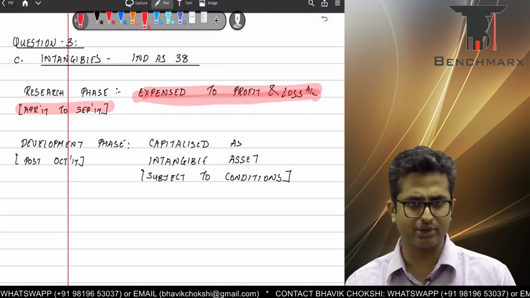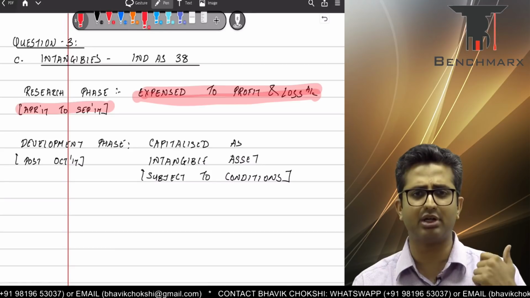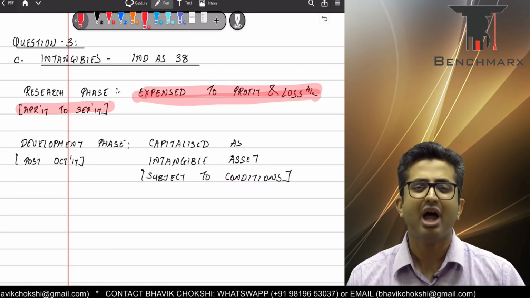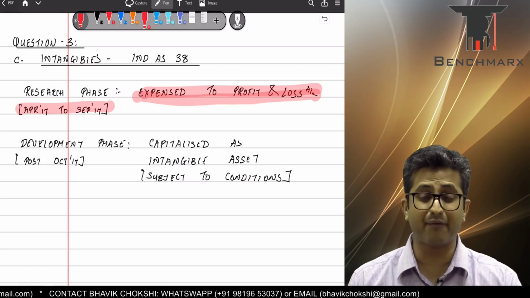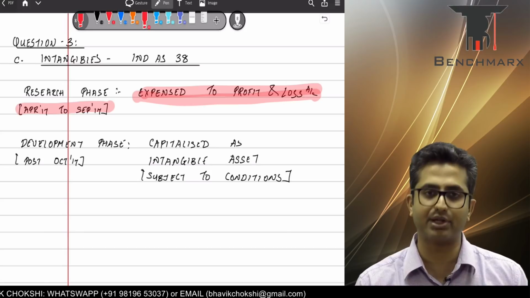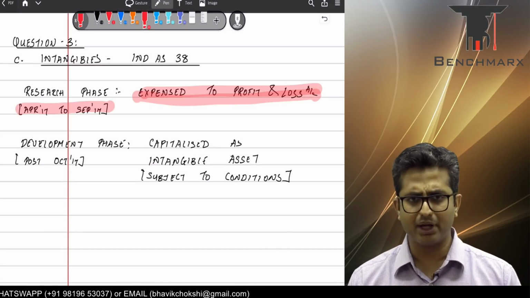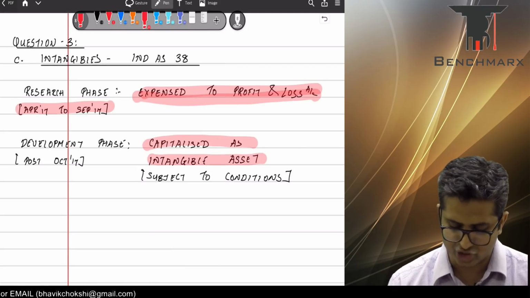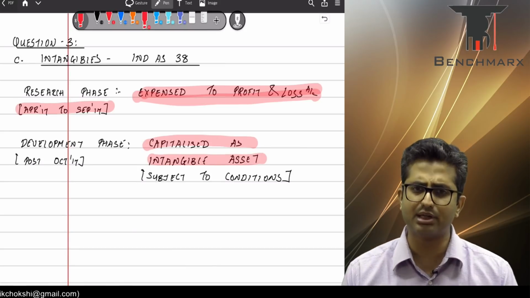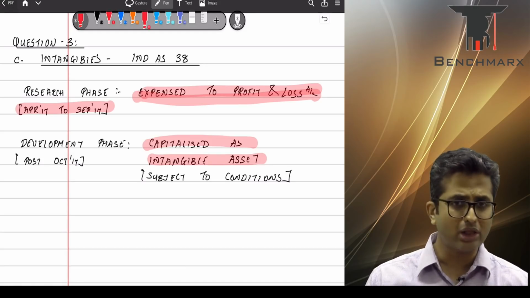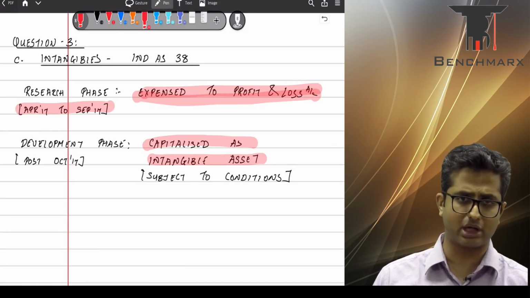So, subject to conditions. Now there are conditions on legal feasibility, technological and technical feasibility, financial viability, product has to be viable. If all of these conditions are satisfied, from the date these conditions are satisfied, we say that the development phase begins. Development phase, the expenditure that you incur during the development phase should be capitalized as an intangible asset, and that is what the company is doing. So again, there is no error. All the three treatments that have been done by the accountant are actually correct.